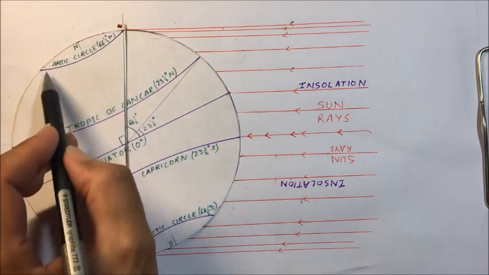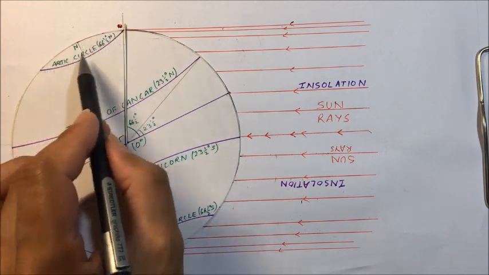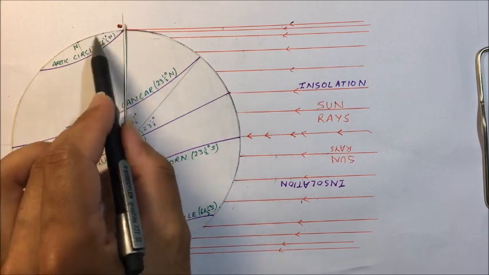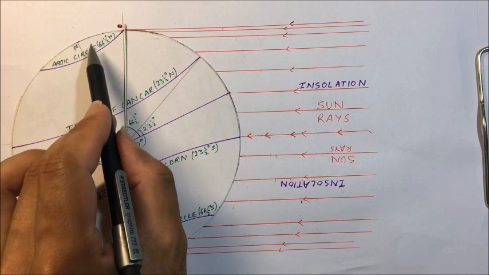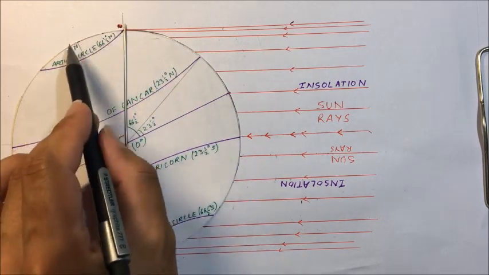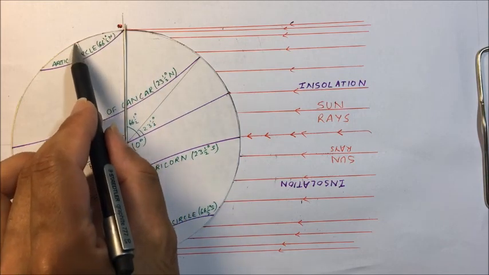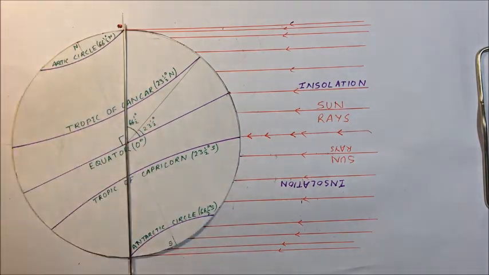So in the northern hemisphere, beyond the Arctic Circle, we have 24 hours of night since no rays are reaching beyond the Arctic Circle. This is the limit of the sun's rays. No rays are reaching, so we have 24 hours of night at the North Pole. Beyond the Arctic Circle there is darkness. And here in southern hemisphere, beyond the Antarctic Circle, we have 24 hours of day.